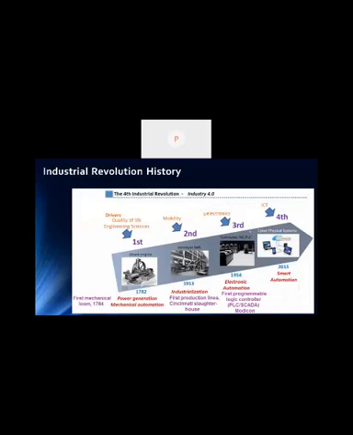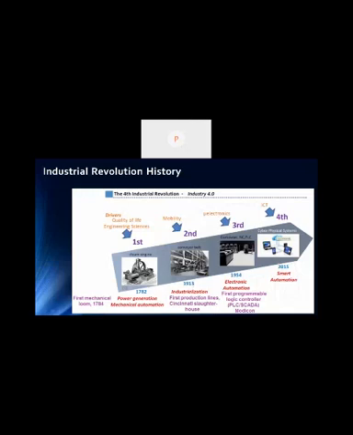The first revolution happened when the steam engine was invented. All the labor work started being done by steam engines, so productivity increased to some extent. The second revolution came when electricity was invented.